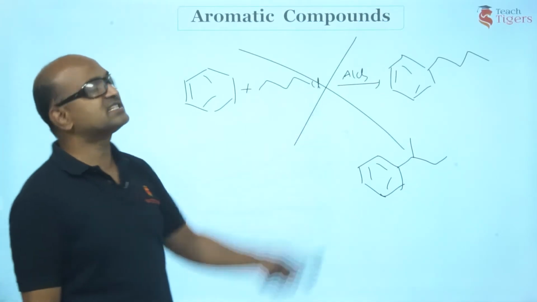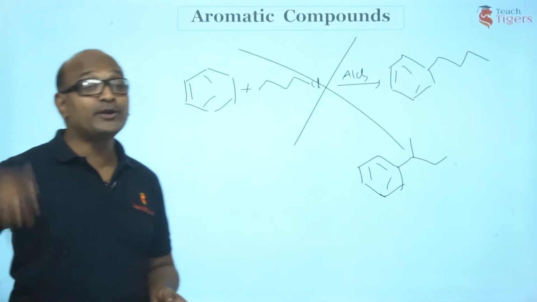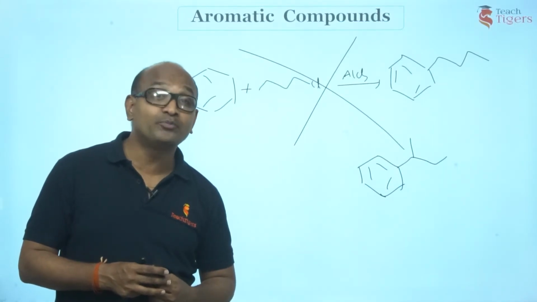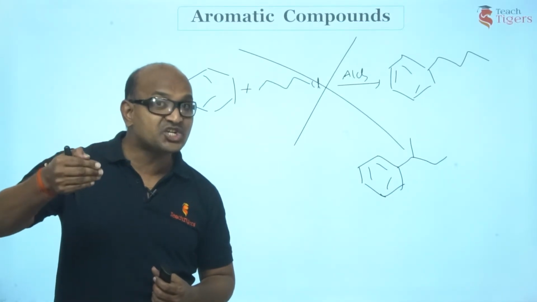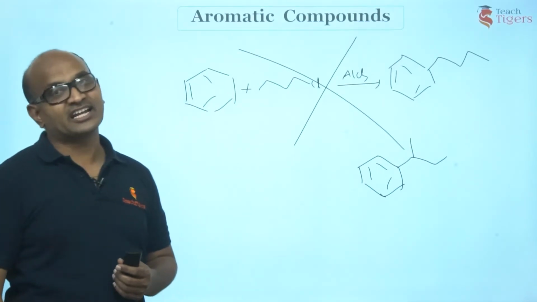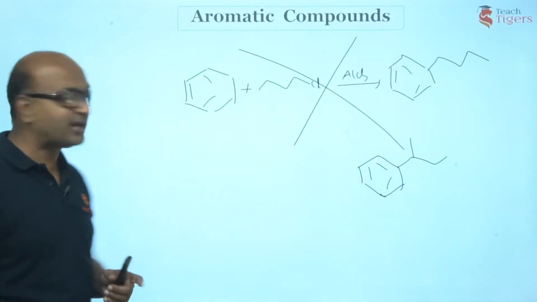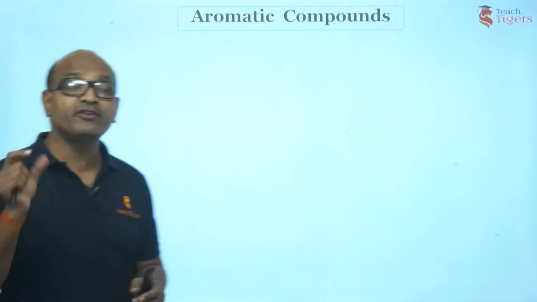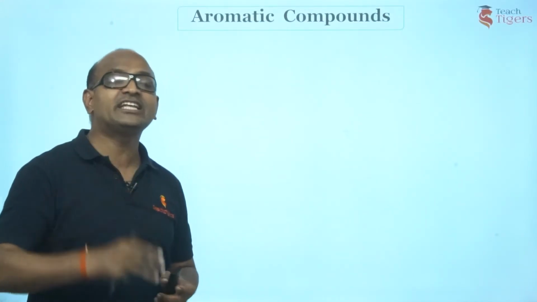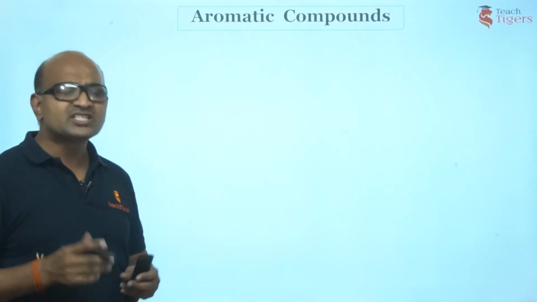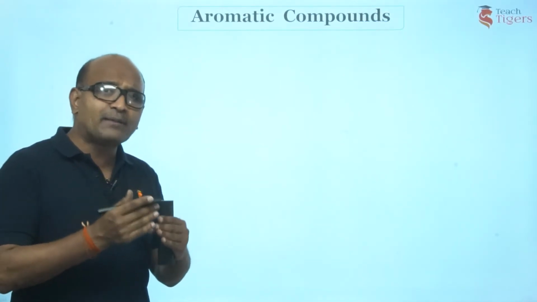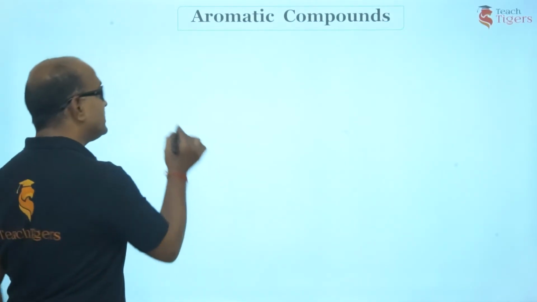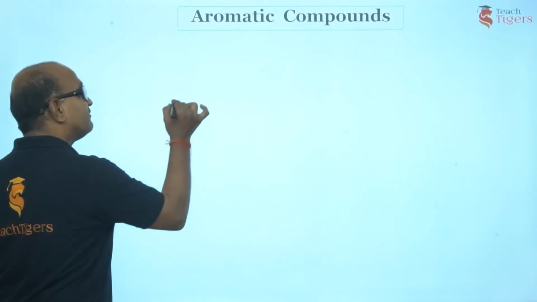But I want this. So what to do? I told you the desired product of alkylation can be obtained first by acylation, followed by reduction. Am I right? So guys, there is a certain protocol that we follow while representing organic reactions. Suppose you want to represent a sequence of reactions in organic chemistry, that means first you have got this.